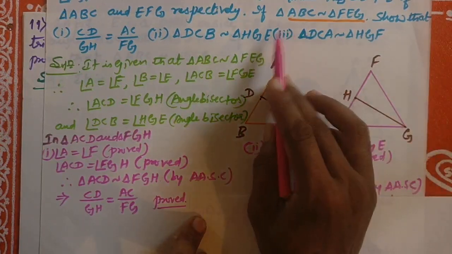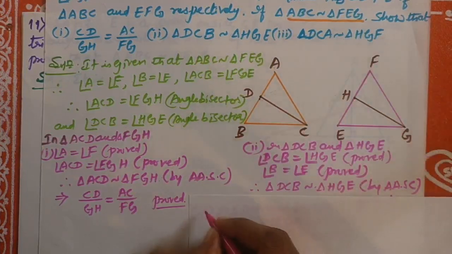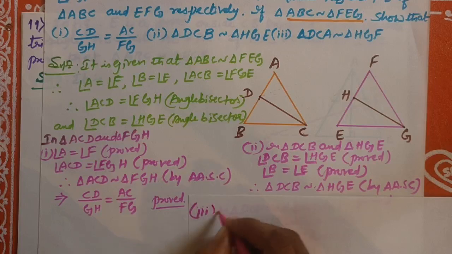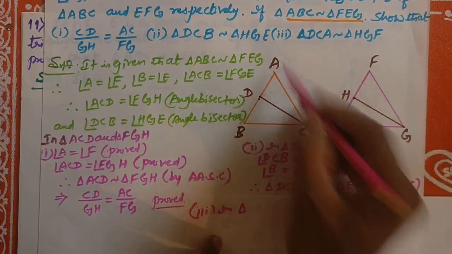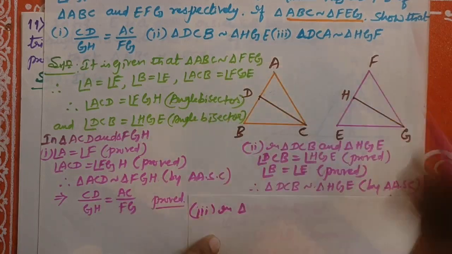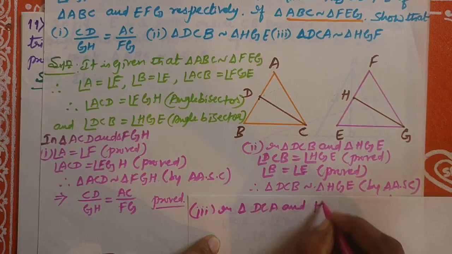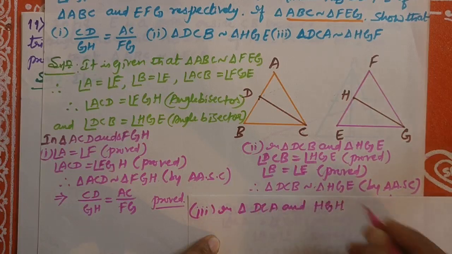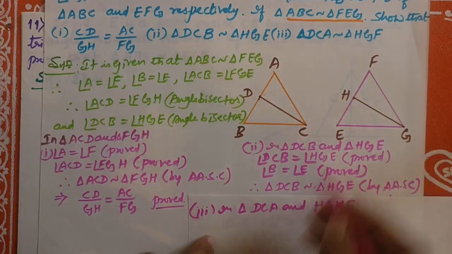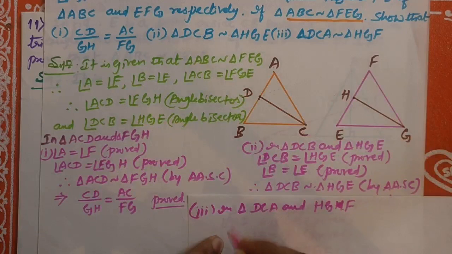Now we need to prove the third one, that triangle DCA is similar to triangle HGF. In triangles DCA and HGF, angle ACD is equal to angle FGH, which we proved above.